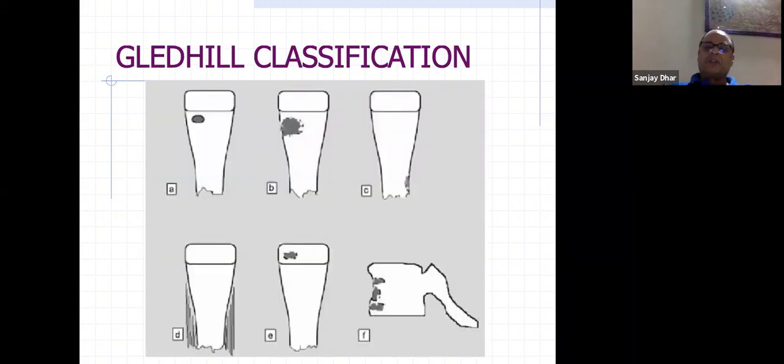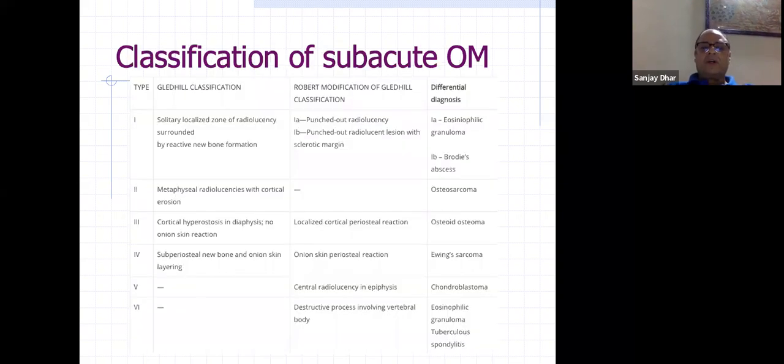So there are different classifications. Clinically it is not followed so well, but as far as classification is concerned, for auditing purposes it is a good classification where you have grade A, B, C, D, E, and F, depending on the regions. It is now modified, the Roberts modification of the Gledhill classification, where 1A is a punched out radiolucency, and 1B is punched out with a sclerotic margin. That means there is a healing mechanism going on. So Brodie's abscess can be a differential diagnosis.